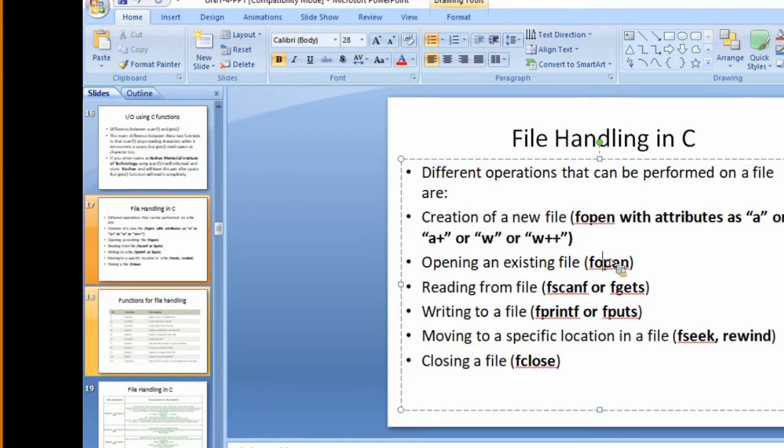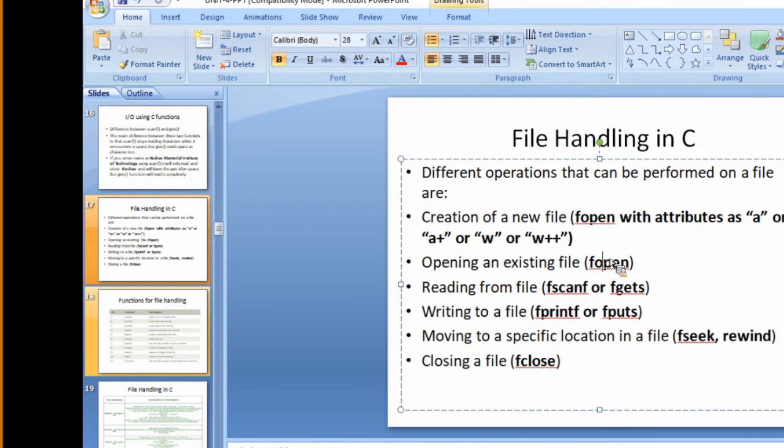When we want to read the data of a file, we can use the functions fscanf or fgets. When you want to write something to the file, we use fprintf and fputs. When we want to move to a specific location in a file, we have functions called fseek and rewind, and then we close that particular file.